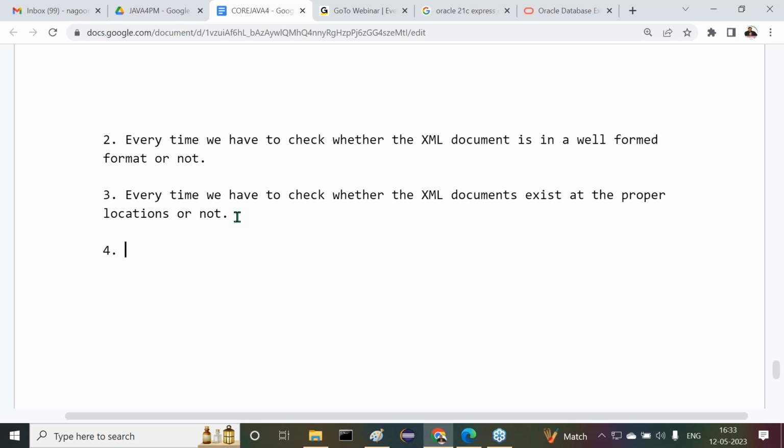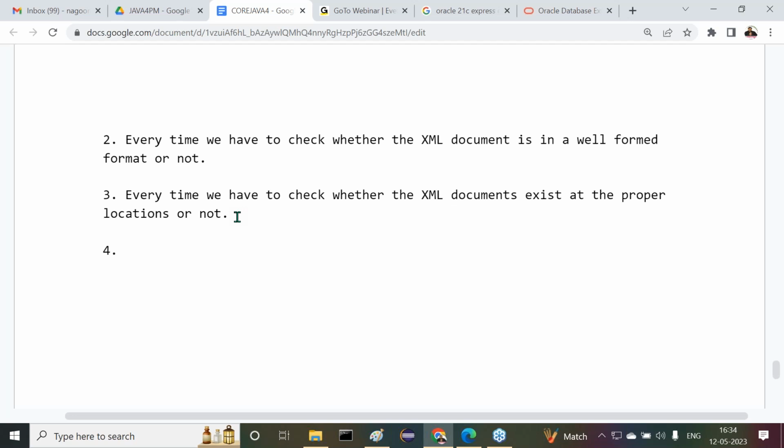Observe carefully. Okay, fine, I decided I want to use an XML document. I understood XML technology, I prepared a well-formed XML document, I saved it at a proper location, and everything is okay. Then next, I have to read data from the XML document into the Java program. To read data from the XML document, we are going to use parsing mechanisms. So many parsers are available.